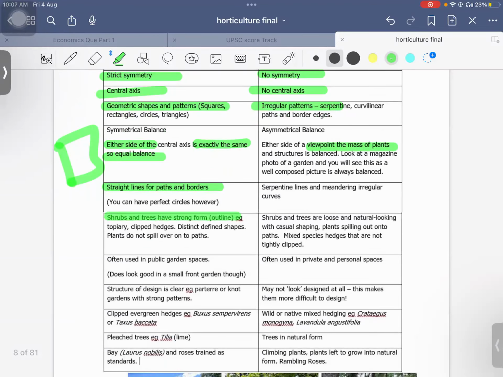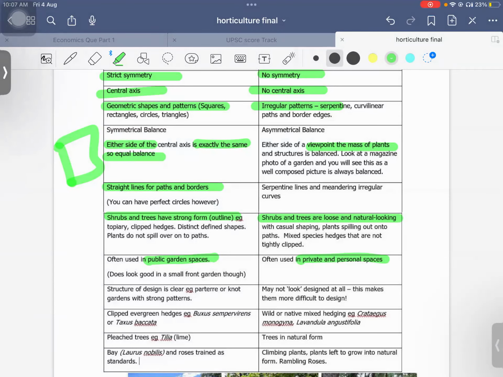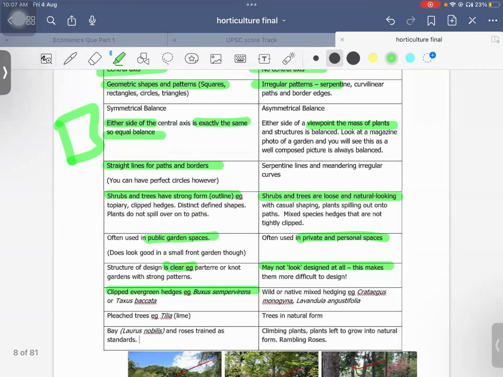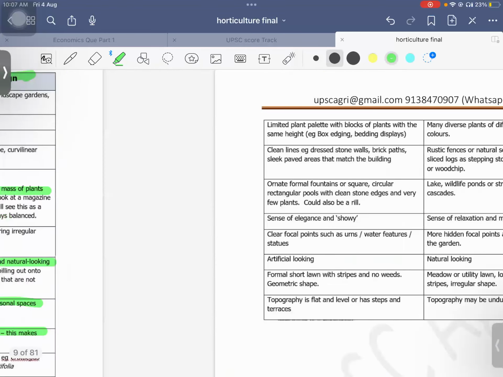Okay. Shrubs and trees have strong forms. Here they are all loose and natural looking, and formal is often used in public garden spaces. In private and personal space we use informal. Okay, then the structure of the design is clear, but here it may not be clear. Clipped evergreen hedges will be there, and species names are there. If possible you can remember. And pleached trees will be there. Here trees are in natural form.